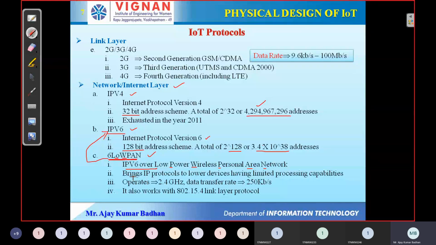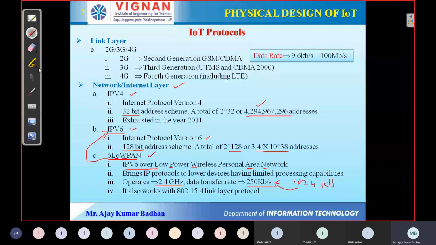Please remember this. Now, what exactly does it operate on? Generally it operates at 2.4 gigahertz, and the maximum data transfer rate is 250 kbps. You can understand that it cannot even transmit 1 Mbps, which is highly impossible. 1 MB is equal to 1024 KB, so it's not even half of it, not even 50% per second. That much we are able to transmit, so that is what we are using.